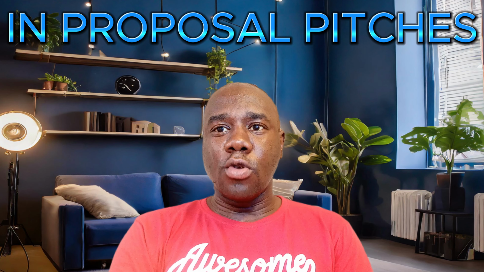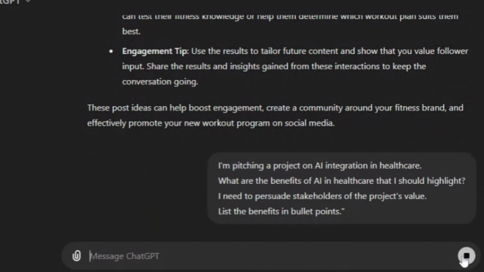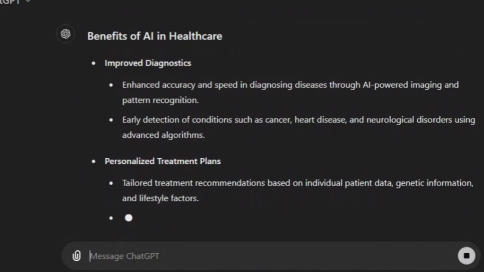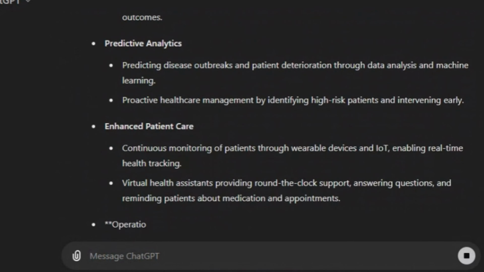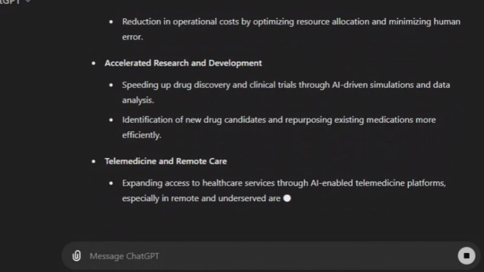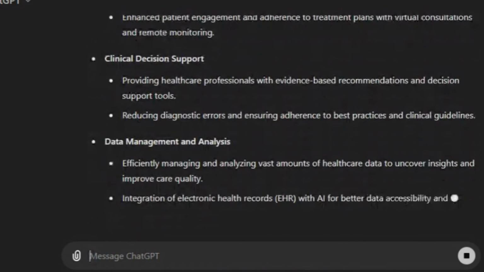Now, let's tackle proposal pitches. Context, I'm pitching a project on AI integration in healthcare. Specific question, what are the benefits of AI in healthcare that I should highlight? Intent, I need to persuade stakeholders of the project's value. Relevant keywords, AI integration, healthcare, benefits. Response format, list the benefits in bullet points.